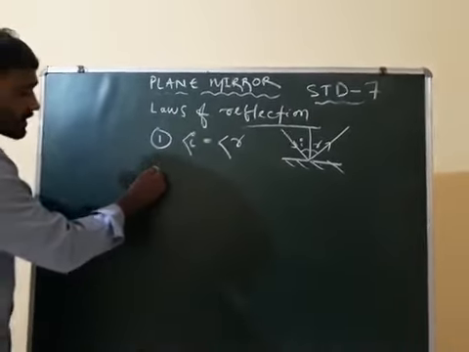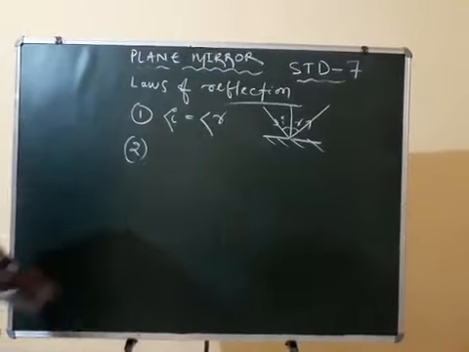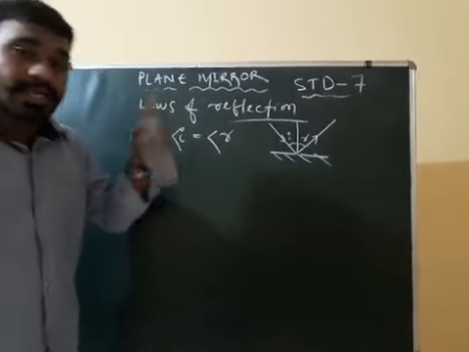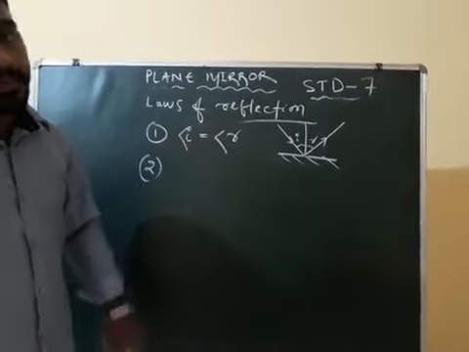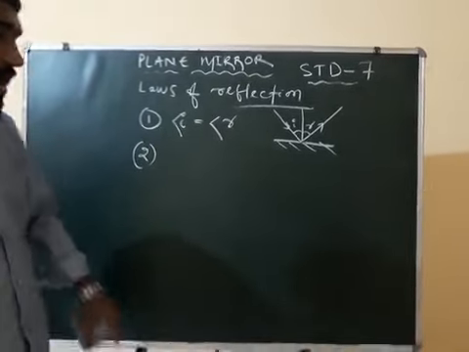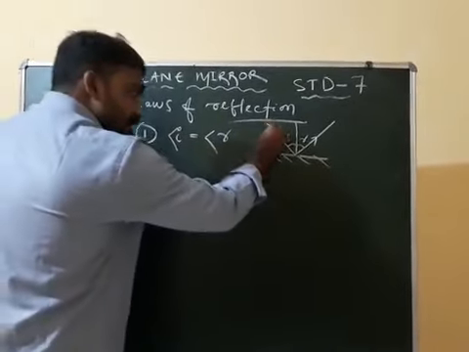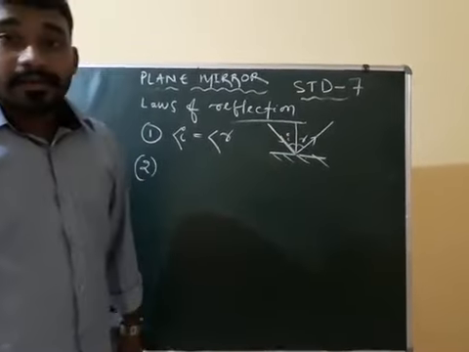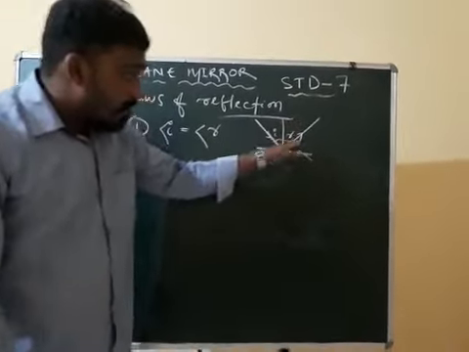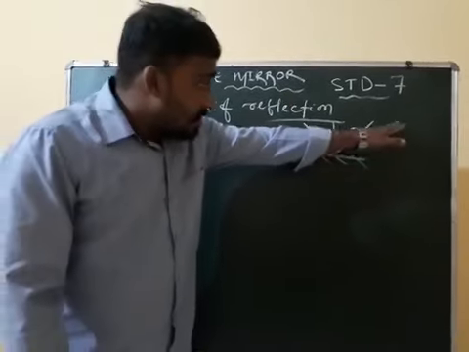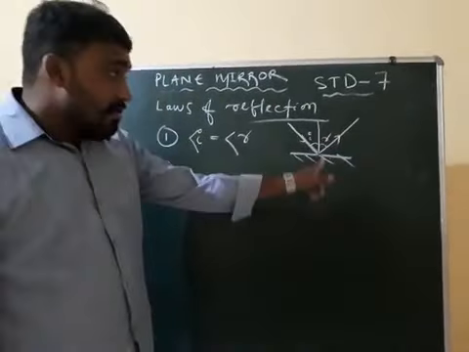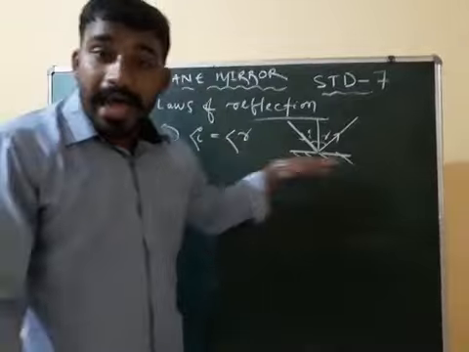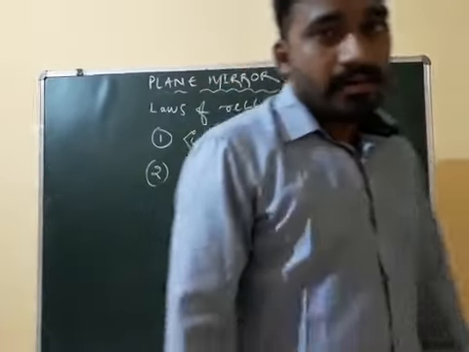Second law: the incident ray, the normal, and the reflected ray at the point of incidence all lie in the same plane.